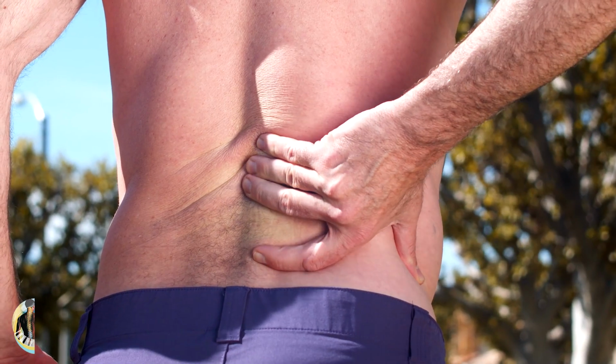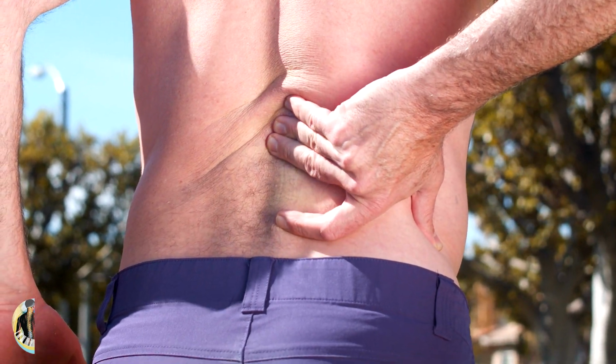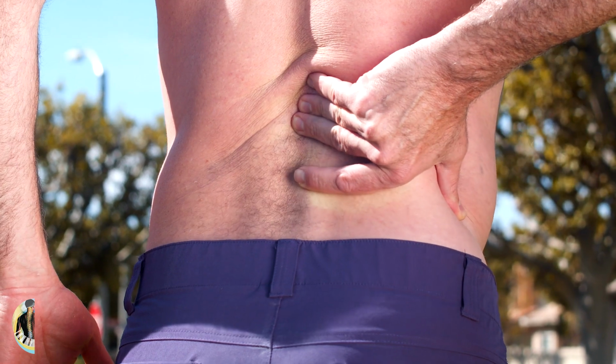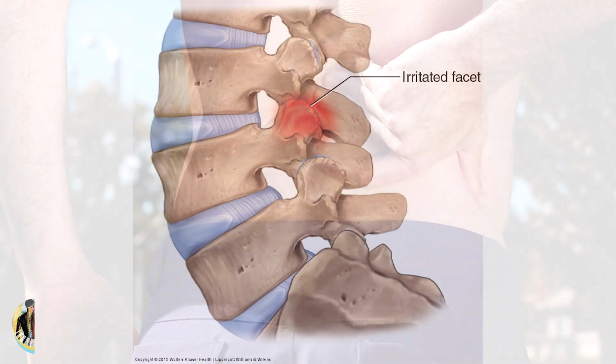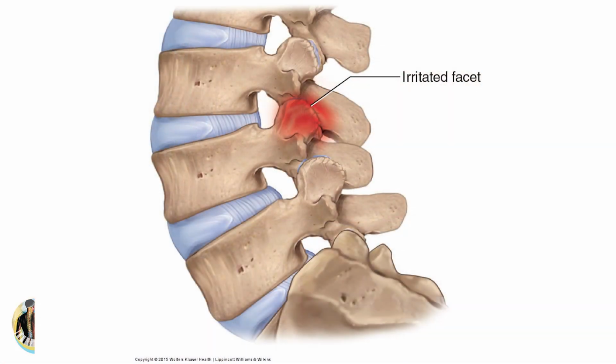Lumbar facet joint disorders most commonly cause lower back pain that is characterized by a localized ache with some degree of stiffness. This pain is usually worse in the morning or after periods of inactivity. In the case of spinal nerve root impingement, radicular leg pain, or sciatica, may occur.